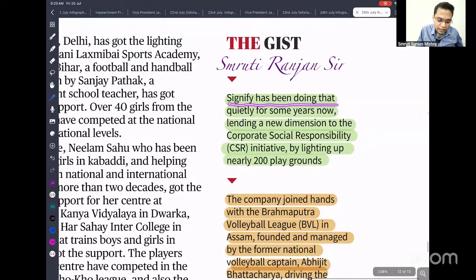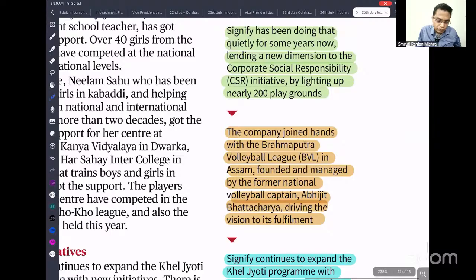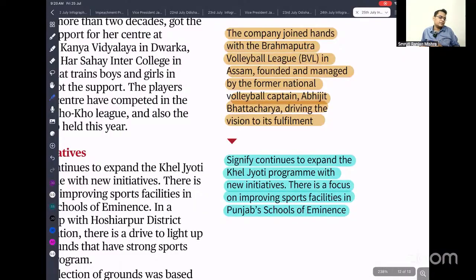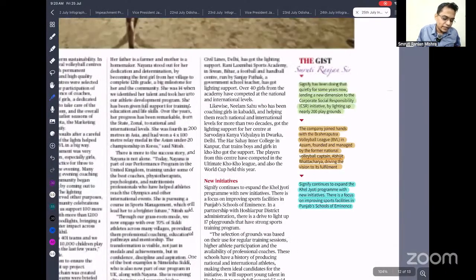Significance has been doing that quietly for some years now, lending new dimensions to corporate social responsibility initiatives by lighting nearly 200 playgrounds. The company joined hands with the Brahmaputra Volleyball League in Assam, founded and managed by the former national volleyball captain Avijit Bhattacharya. That means we can tap this fund for promoting sporting activity all over India.